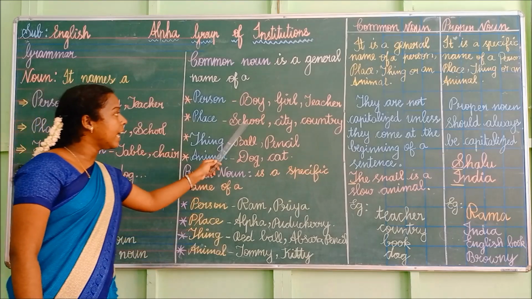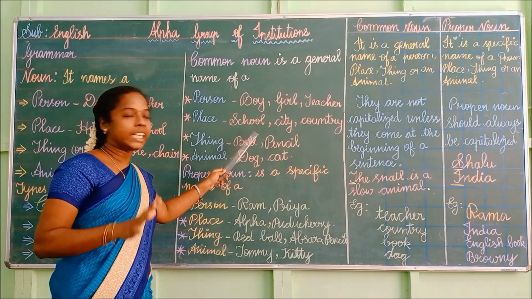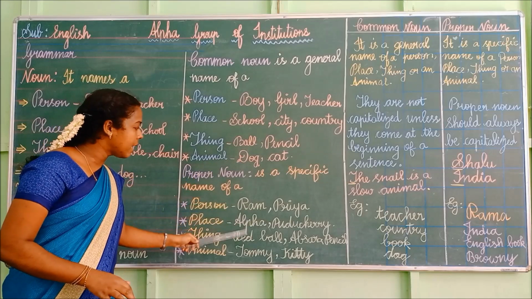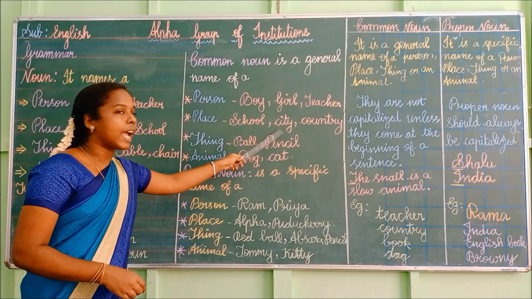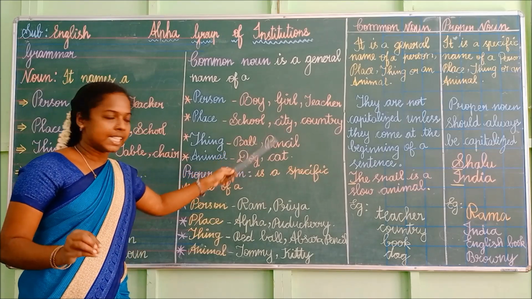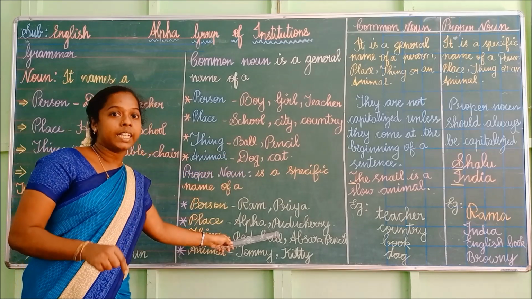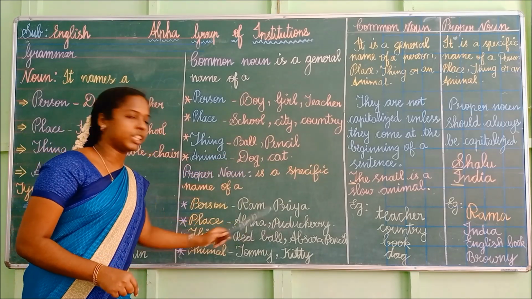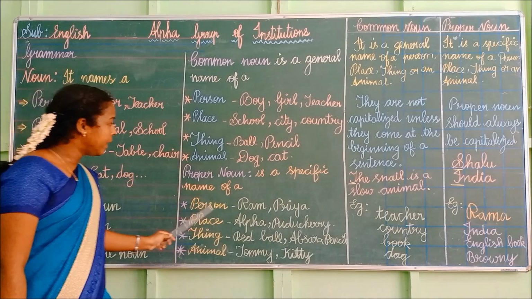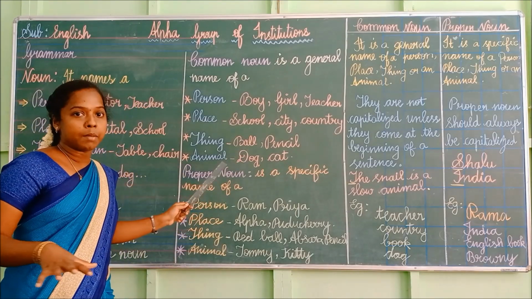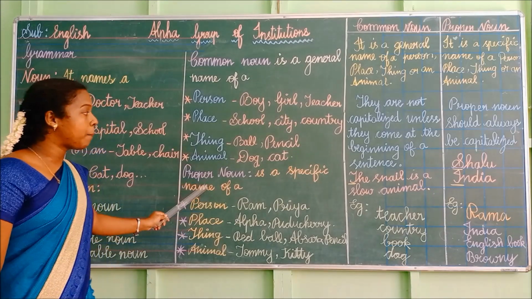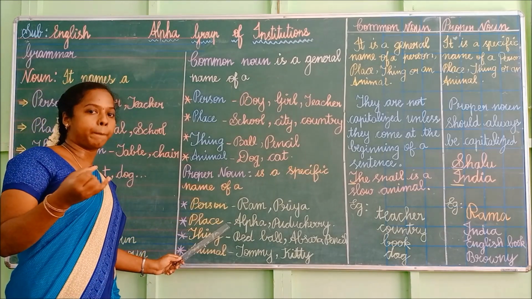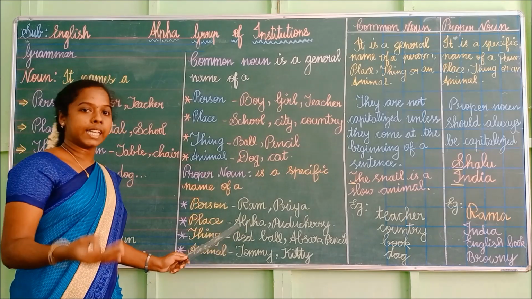Place. Here I am commonly or generally telling school. Here I am specifically telling a school name. Here I am generally telling city. Here I have specifically mentioned the city name Puducherry. So common noun is a general name of a person, place, thing or an animal. Proper noun is a specific name of a person, place, thing or an animal.